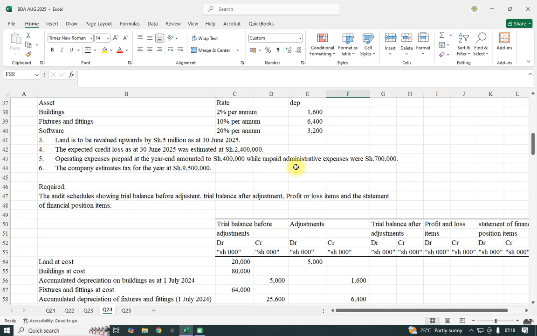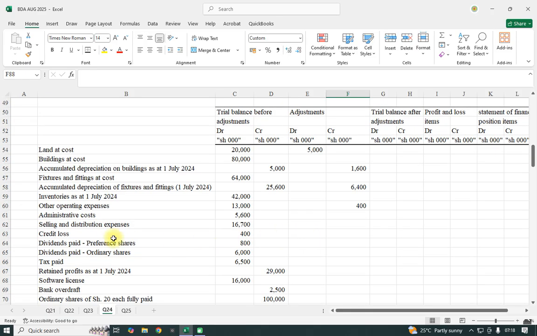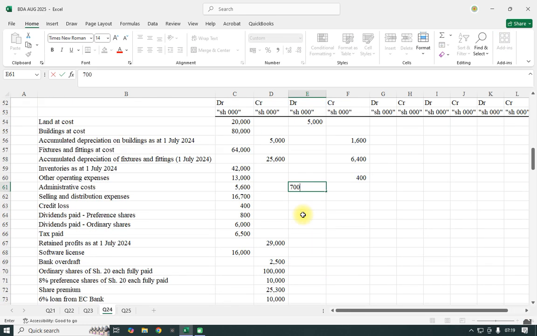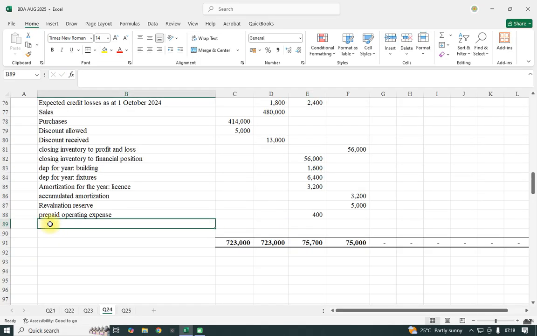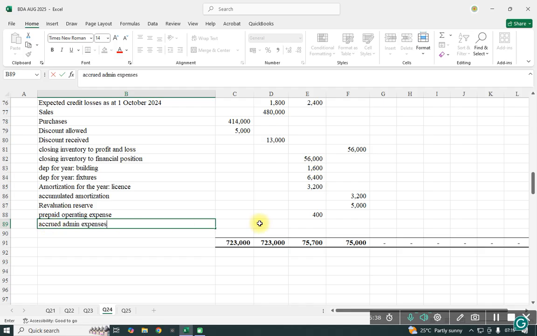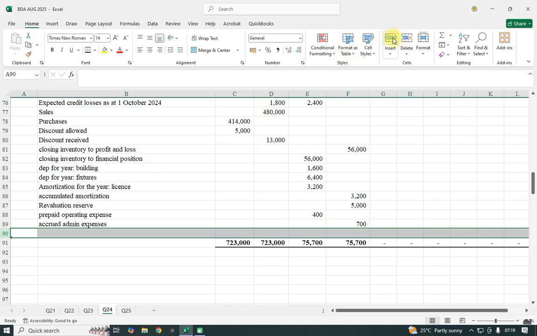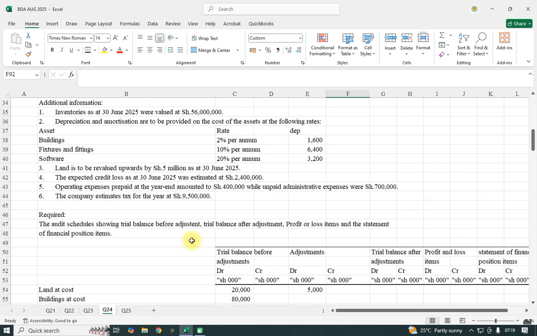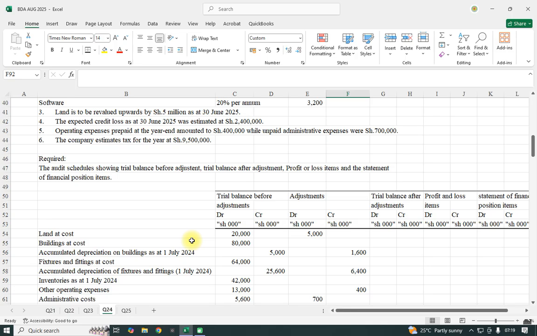Then the same note, unpaid admin expense of 700, that is accrued. Admin expense accrual, we add here admin 700, which was unpaid. So accrued admin expense of 700, which you shall credit as a liability. So you'll insert some few rows there. 700, and the company estimates tax for the year at 95.